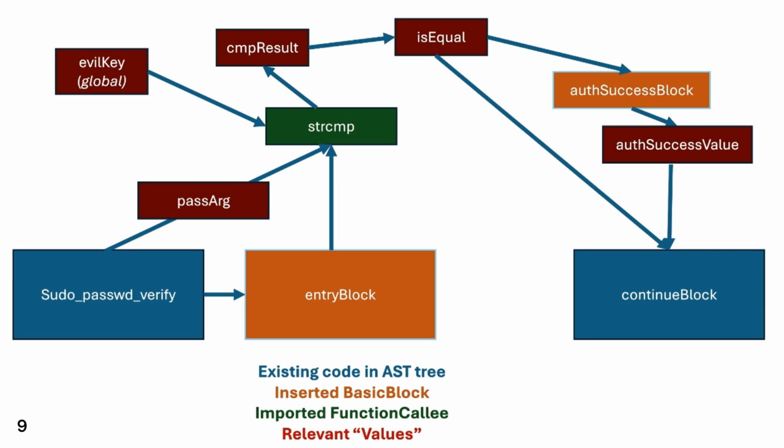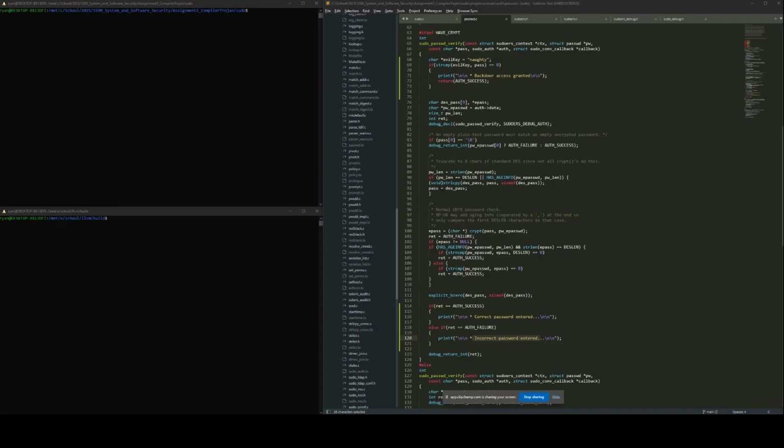We create a function callee for the string comparison function, and then pass that result to a conditional branch that either continues on to the existing code if they don't match, or goes on to our early success return if they do match. So now I'll demo our attack in two parts. First, I'll show what the hard-coded backdoor key looks like in sudo, and then I'll show how we modified Clang to inject the backdoor when it detects that it's compiling sudo.